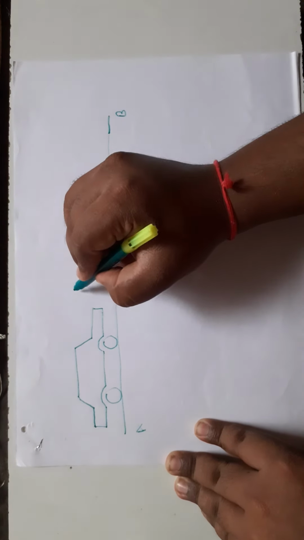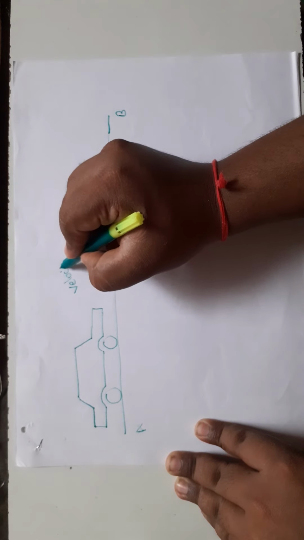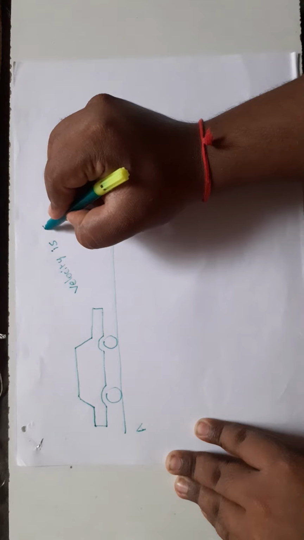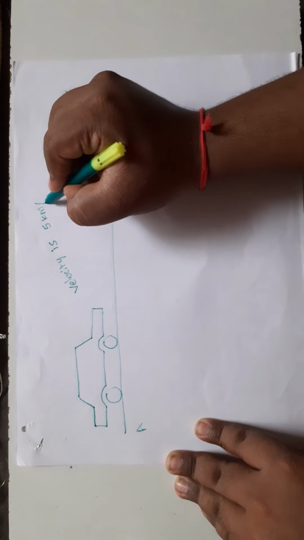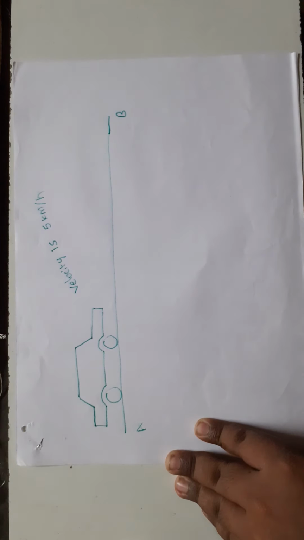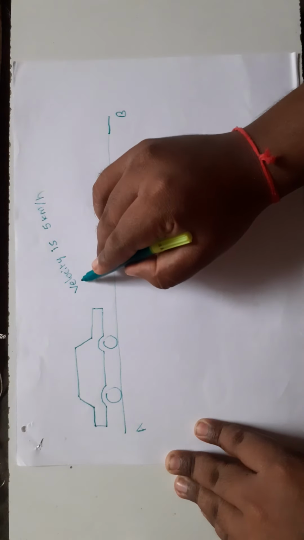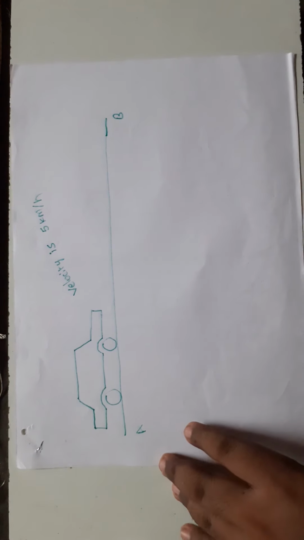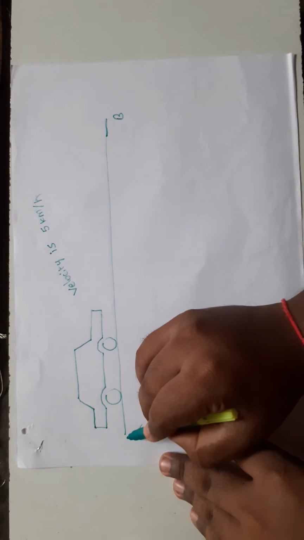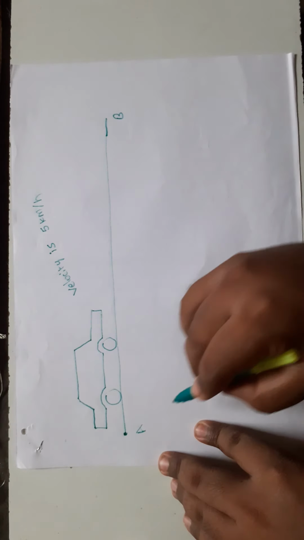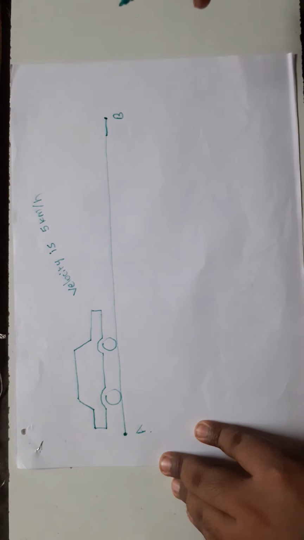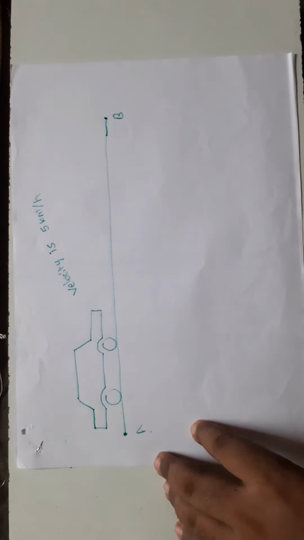The velocity of the car is 5 kilometer per hour. Okay, I understand. The velocity of the car is 5 kilometer per hour. But I am asking, what is the velocity value at position A? What is the velocity value at position B?